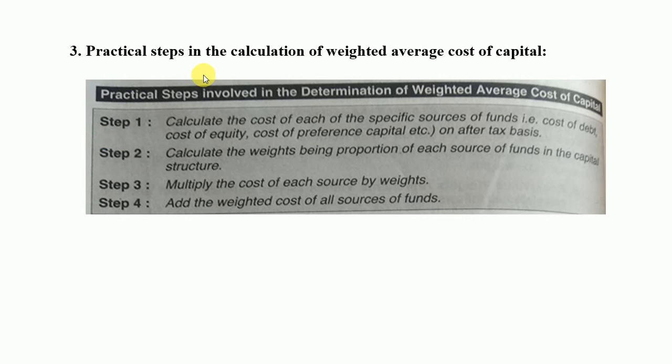What are the practical steps involved in the determination of weighted average cost of capital? Weighted average cost of capital involves 4 steps. In the first step, you have to calculate the cost of each source of fund, that is cost of debenture, cost of equity, cost of preference share on after tax basis. In step second, you have to calculate weight as being proportion of each source of funds in the capital structure. Third step involves multiplying the cost of each source by its weight. Finally, in the last step, you have to add the weighted cost of each source of fund.